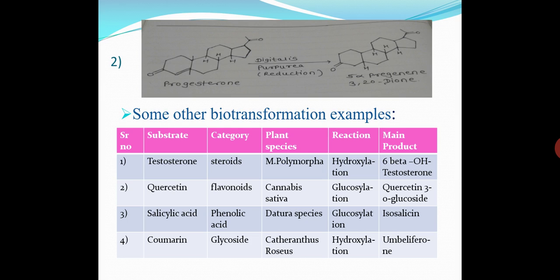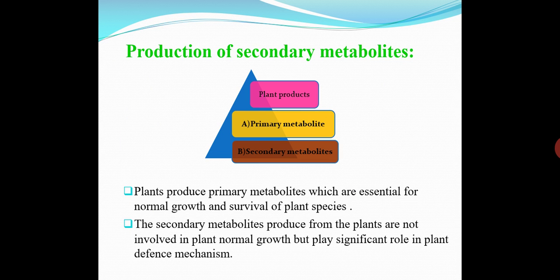For example, in the testosterone conversion, Mucor polymorphia species is used. For quercetin, Cannabis sativa is used. For salicylic acid, Datura species is used. And for coumarin, the Catharanthus roseus plant species is used and converted into umbelliferone. And these are the categories of the substrate. Testosterone belongs to the steroidal category, quercetin is a flavonoid, salicylic acid is a phenolic acid, and coumarin is a plant glycoside.